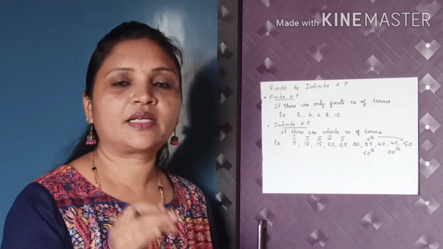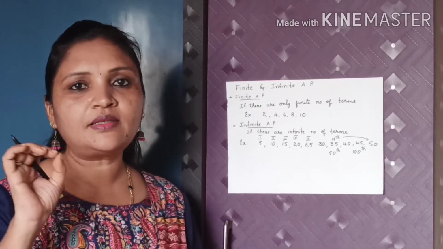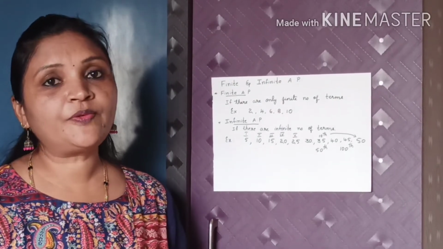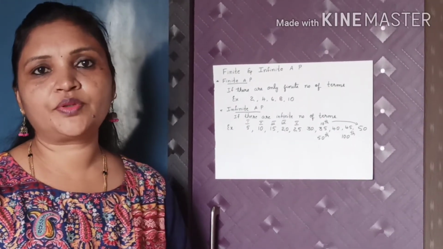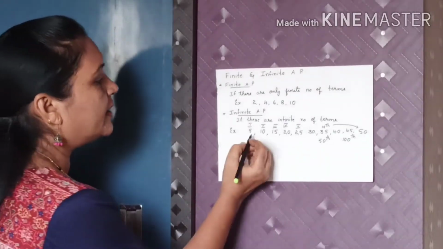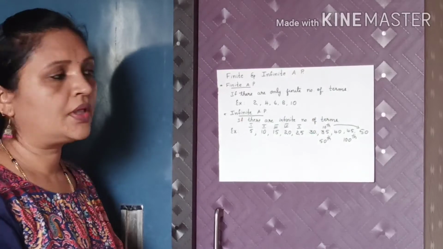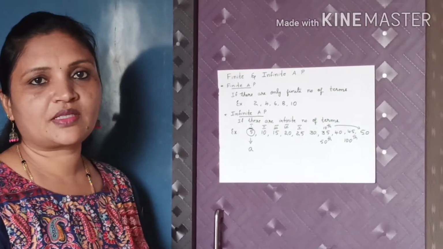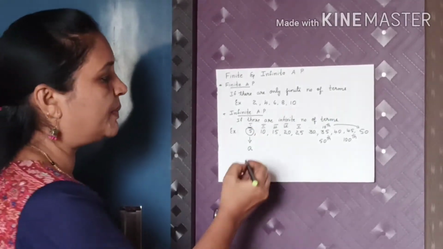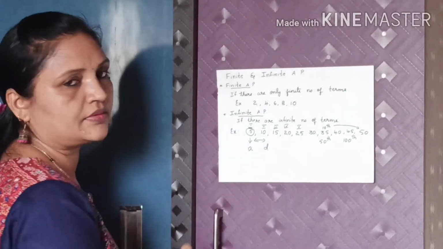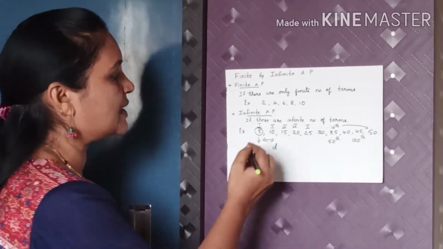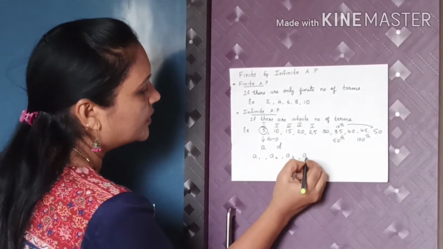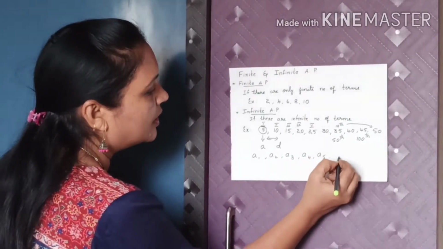But in maths, there is a formula to find the nth term, or the 30th term, or the 25th term, or the 250th term. Then which formula do we have to use? That is the an formula. Already I told you the first term will be represented by a, and the common difference between a term and the previous term will be represented by d, and the terms will be represented by a1, a2, a3, a4, a5, etc.